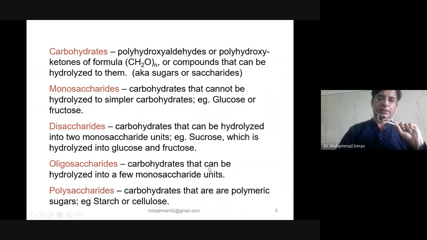Oligosaccharides are made up of 3 to 9 or 10 monosaccharide units, or they produce 3 to 10 monosaccharides on their hydrolysis. Polysaccharides are carbohydrates formed by polymeric sugars, or they produce more than 10 monomers of simple sugar on their hydrolysis, like starch and cellulose.